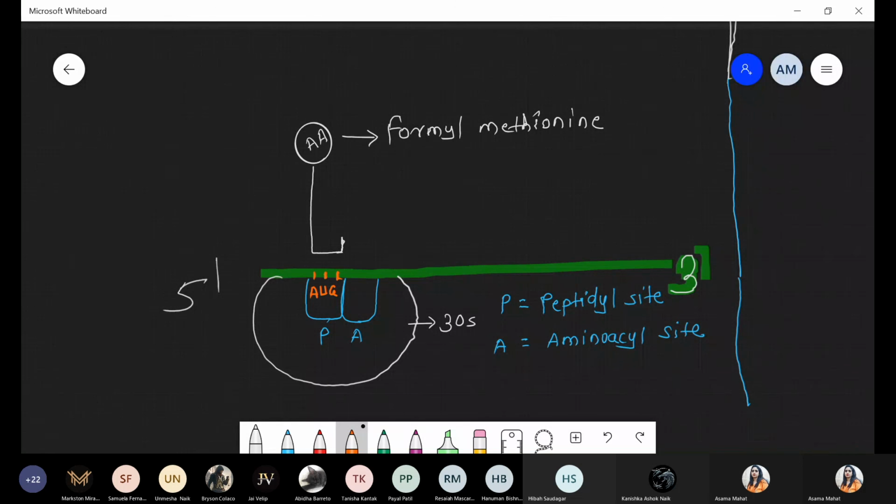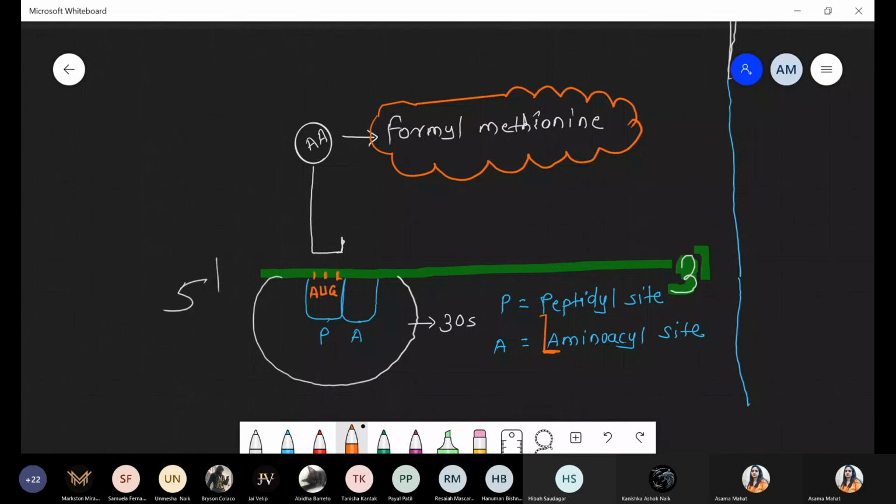So the ribosome has two sites, number one P and the other A site. The first entry of the charged tRNA is inside the P site. P stands for the peptidyl site, and A stands for the aminoacyl site. Got it? This point is clear.